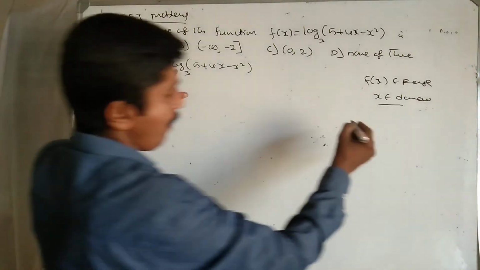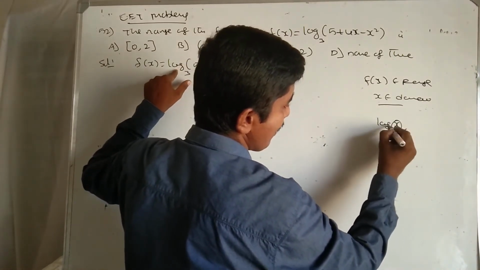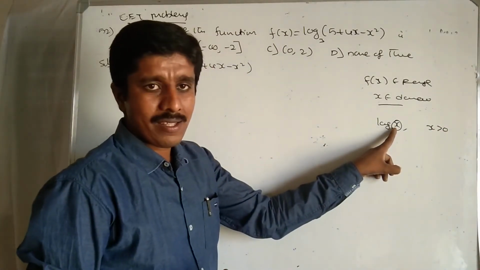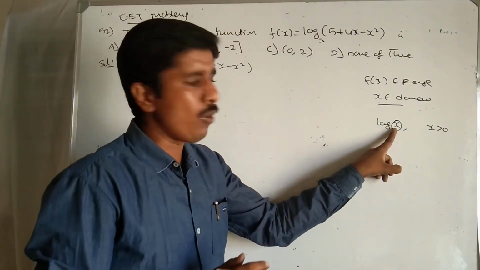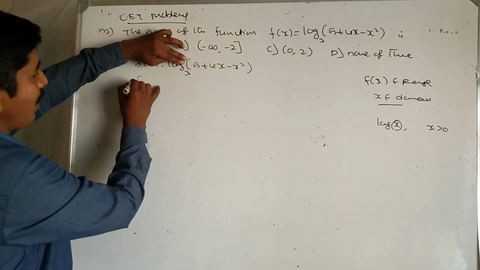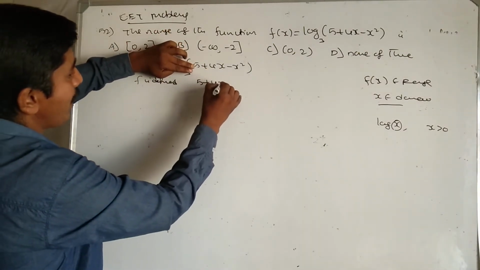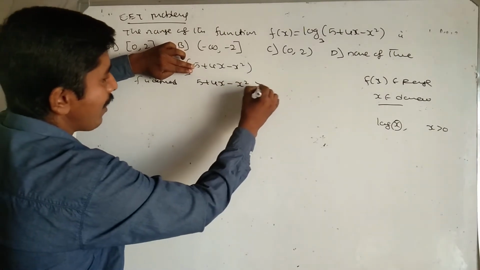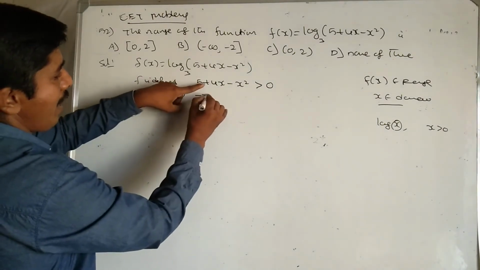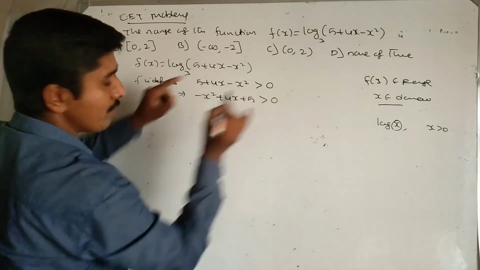Clearly, one thing to mind about the log function: log x is defined only when x must be greater than 0, not non-negative but only positive numbers. Here the log is defined when 5 plus 4x minus x square is greater than 0, that is, minus x square plus 4x plus 5 greater than 0.